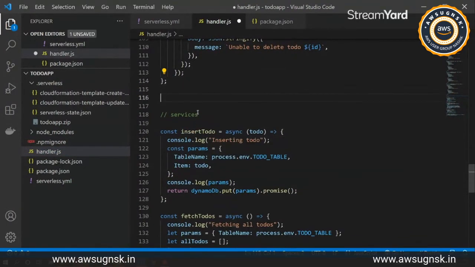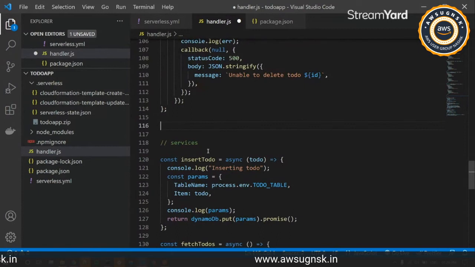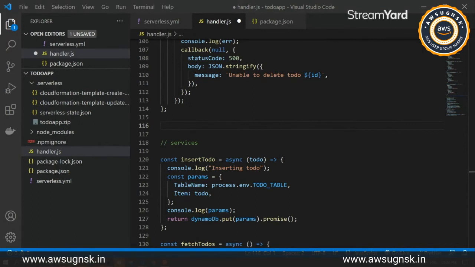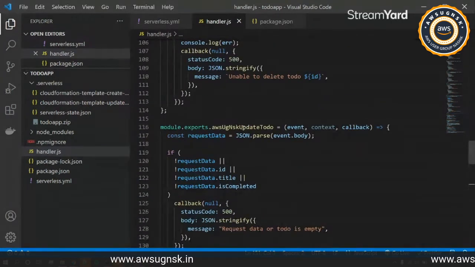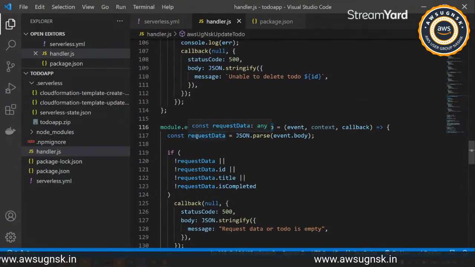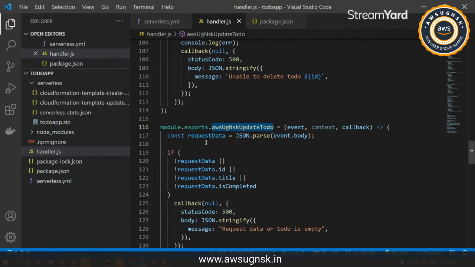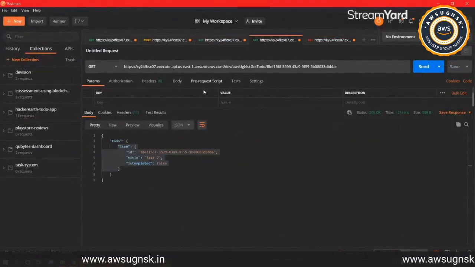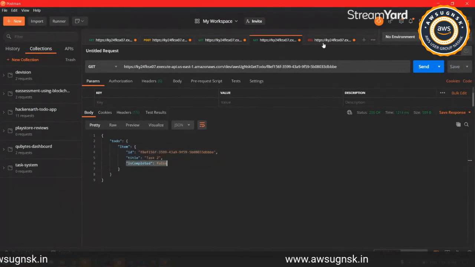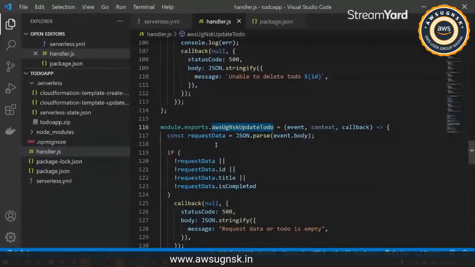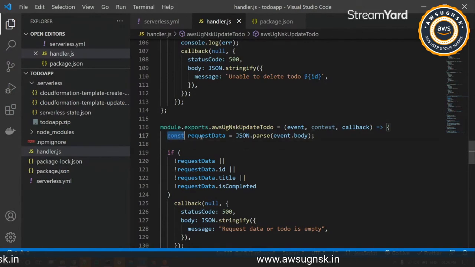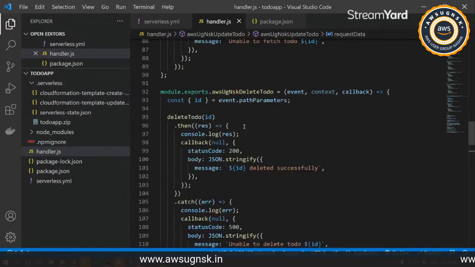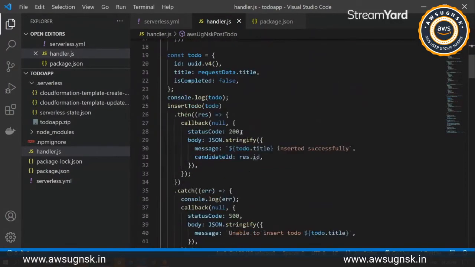And then under the handler, we have defined... okay, one sec. So we will be using this update method. It will be almost similar to the post method. The only difference is that I will be getting the ID as well as the is completed data while we are updating a particular to do. We have to update that is completed field as well, right? So we'll have that as well. So we have the JSON.parse as usual, that we did for post to do.